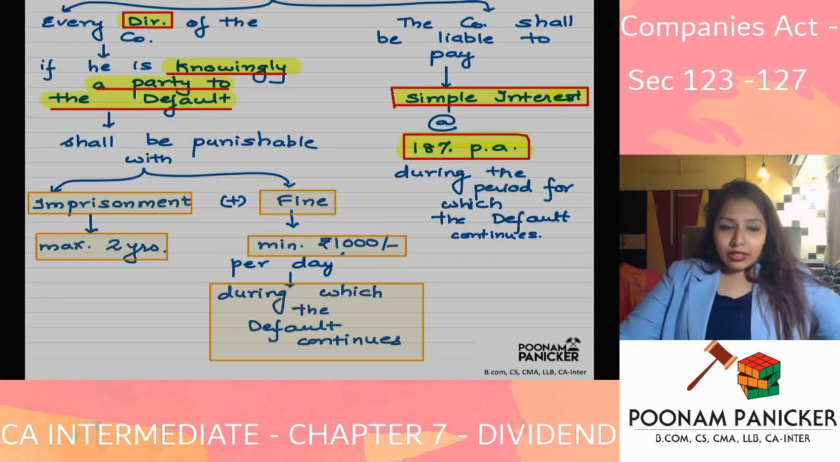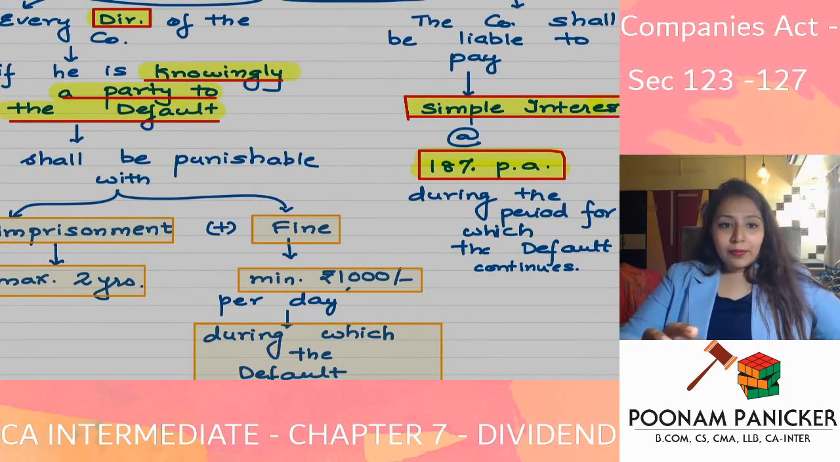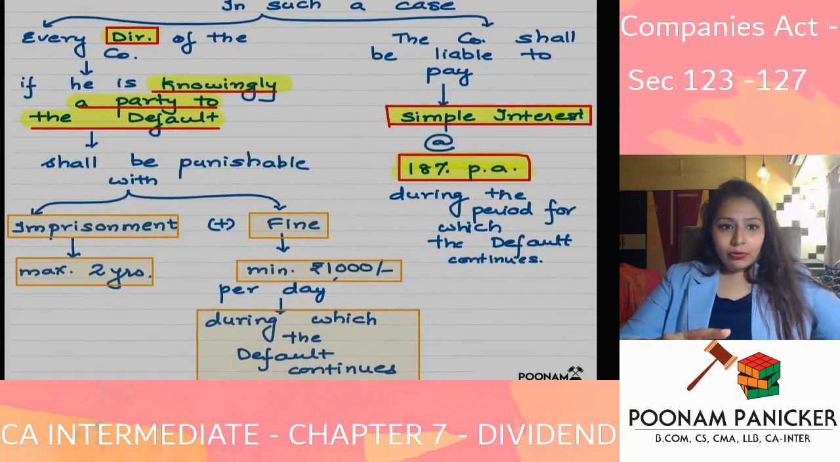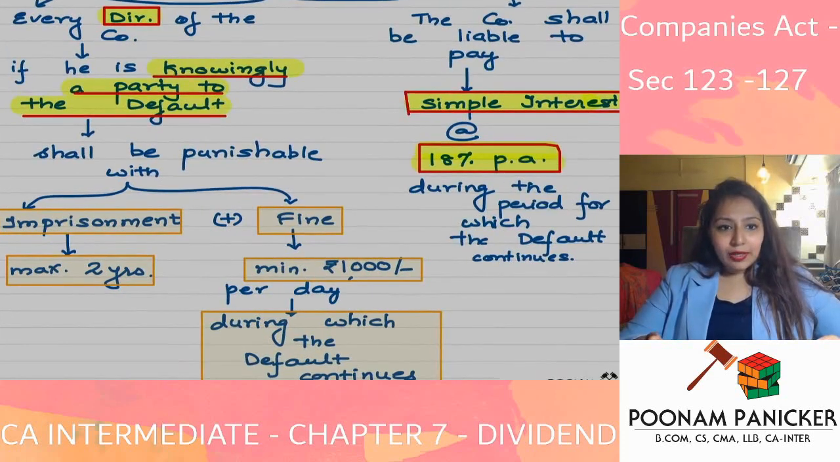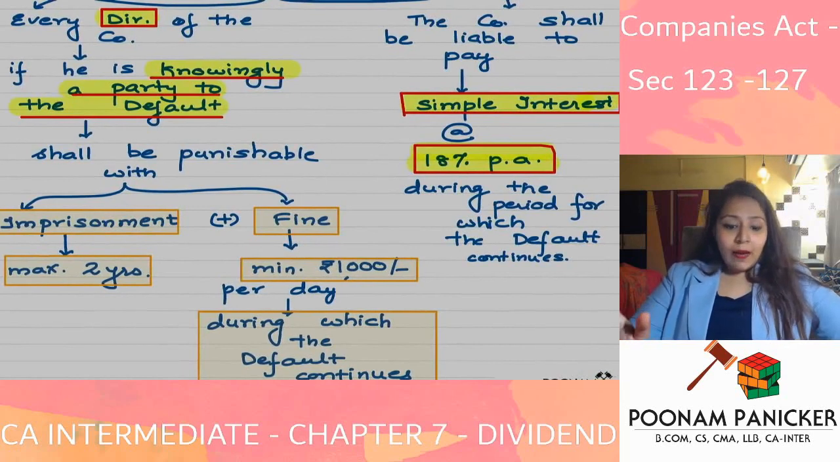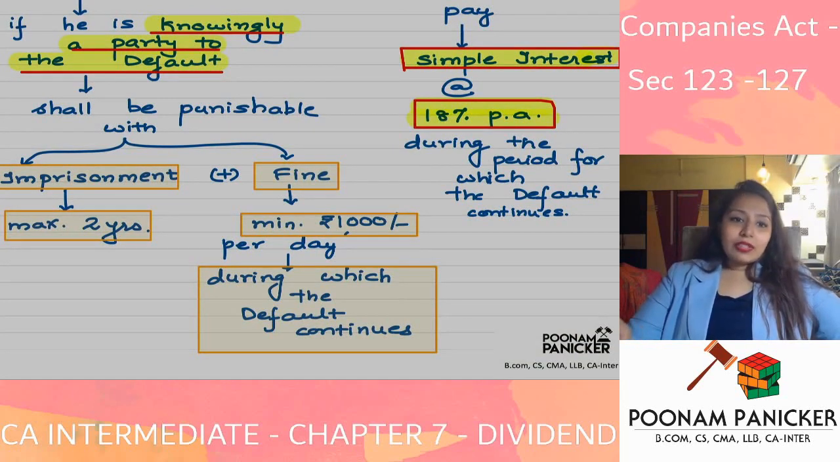So every director of the company who is knowingly a party to the default, he is aware that there is a default happening. Okay. Then in that case, he will be punishable. He will be punishable with what? Imprisonment. So every director of the company who is knowingly a party to the default will be punishable with imprisonment. How much imprisonment? Imprisonment of maximum how many years? 2 years. Plus he will also be punishable with fine, which is minimum 1,000 rupees for every day during which the default continues.